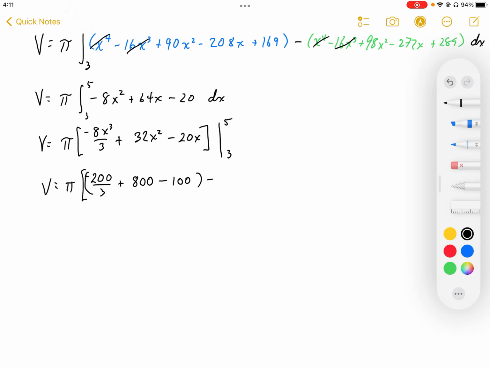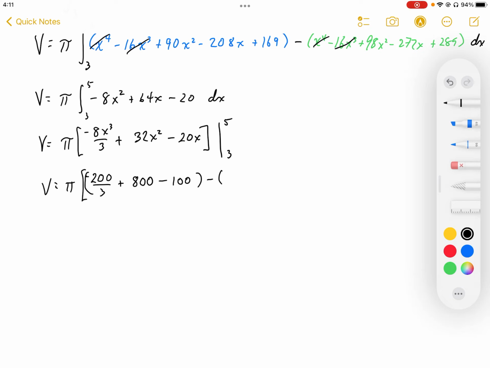And then I'm going to subtract. I substitute 3 in here. I end up with negative 27 times 8. So 27 times 8, I'll just use my calculator just to make sure. So 27 times 8 is going to give us 216 over 3. And since 216 is divisible by 3, I'm just going to make it a whole number.